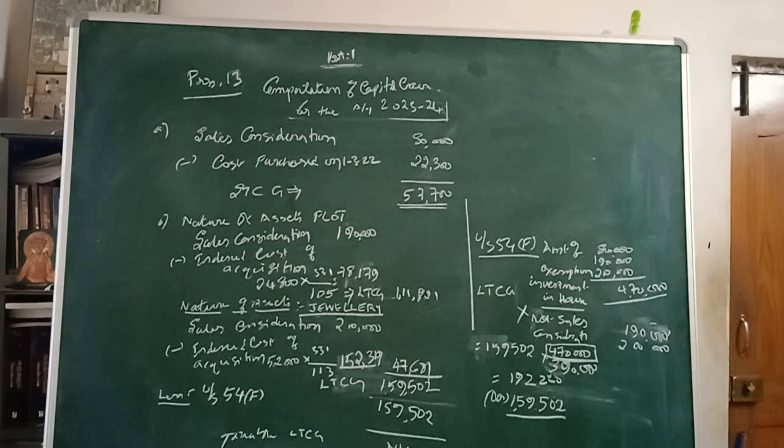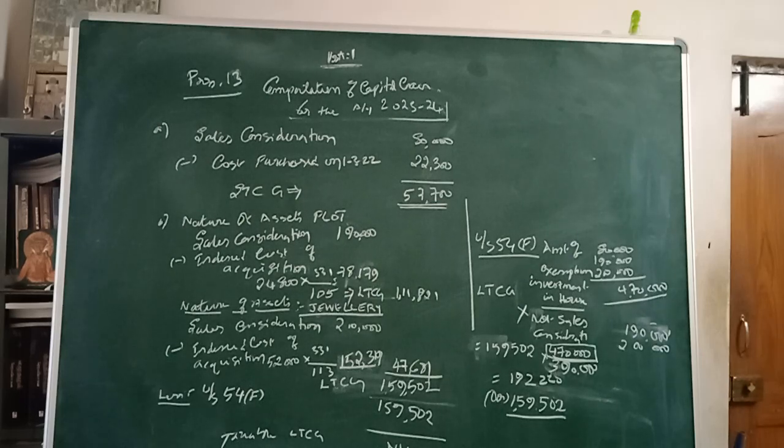This asset was held by the assessee for less than 3 years, since it was purchased on 1/3/22, so it is a short term asset, and that asset is sold for 80,000. When a short term capital asset is transferred, obviously that gives you a short term capital gain. No indexation is applicable for that. Straight away we can take the short term capital gain of 57,700.